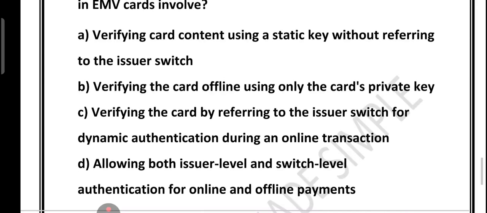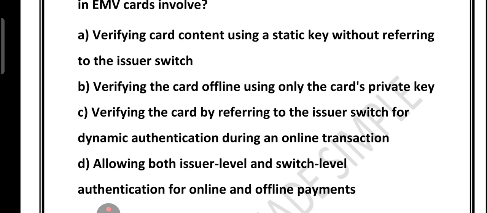What about option B? Option B also sounds like SDA. Here the verification happens offline and does not involve live communication with the bank. That means if someone copies the card, the system cannot detect it easily. So again, not correct for DDA. Option C, now this one is the correct one. DDA is Dynamic Data Authentication.